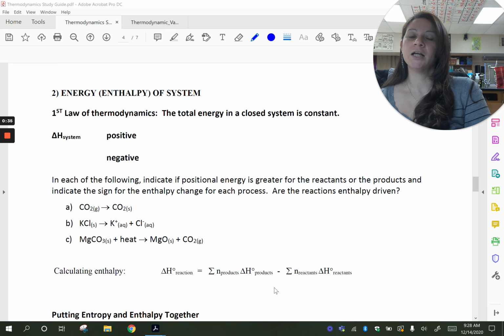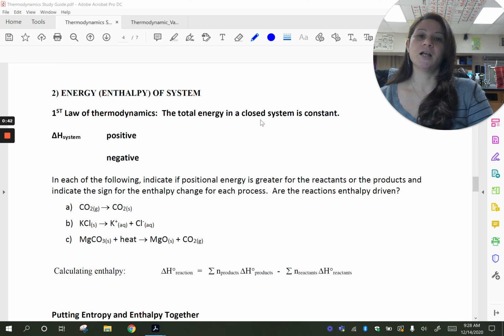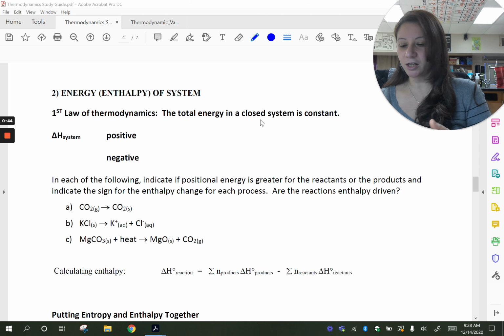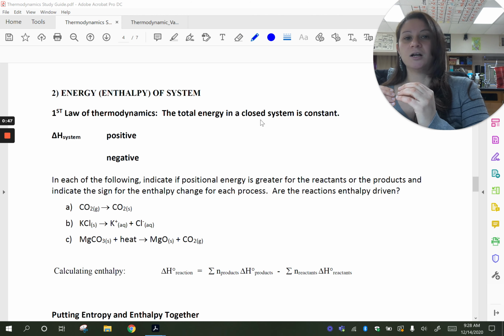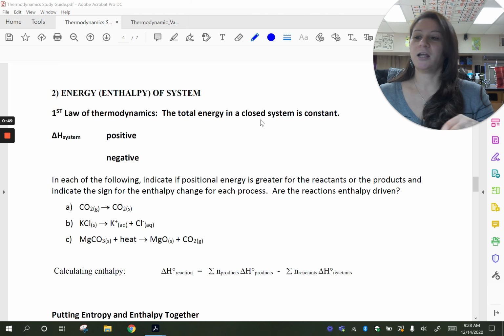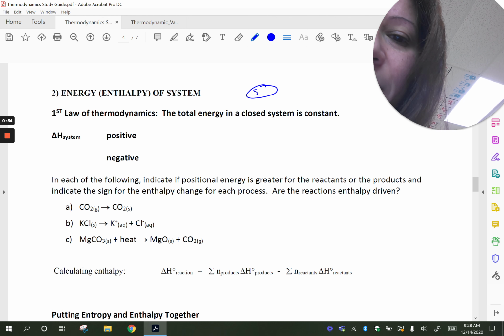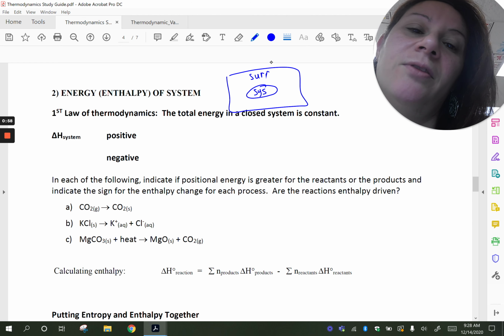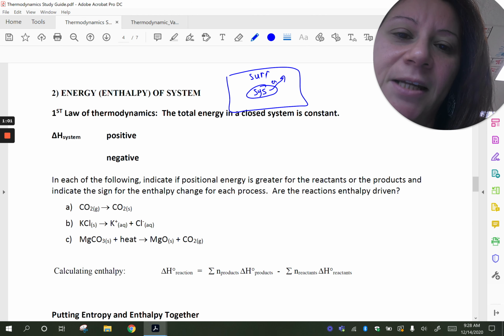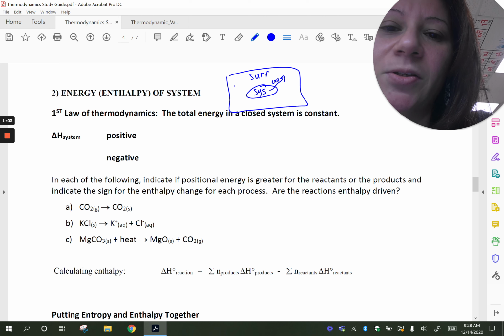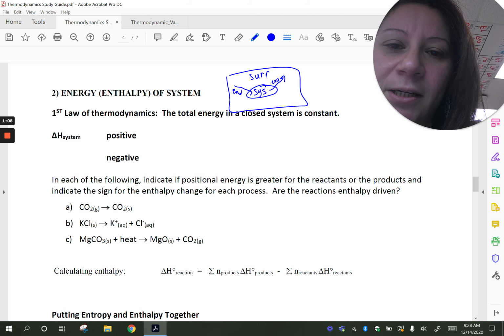That's favorable. In terms of energy, remember that the first law of thermodynamics says that the total energy in a closed system is constant, right? And so when we're studying enthalpy, we had talked about the system and the surroundings. So here's your system, and then your surroundings. So we said when the system releases energy to the surroundings, that's an exothermic process, but when the surroundings give energy to the system or the system absorbs energy, that is an endothermic process.